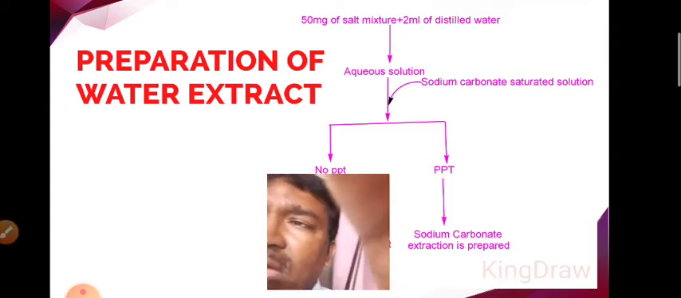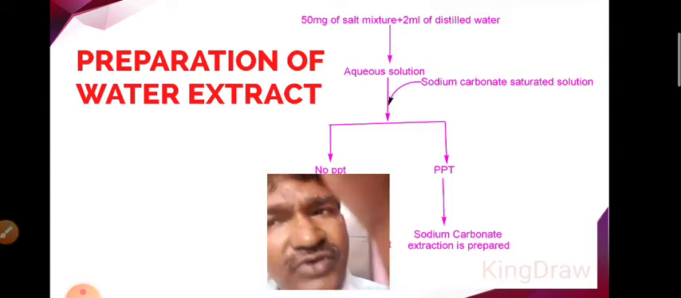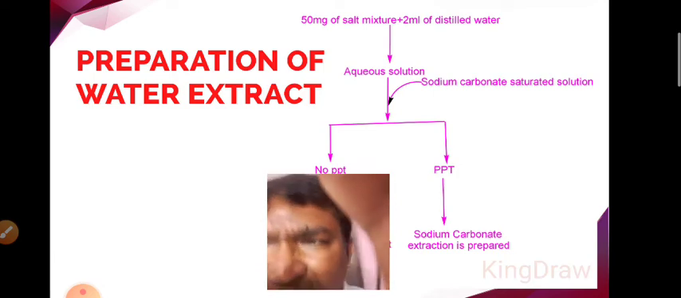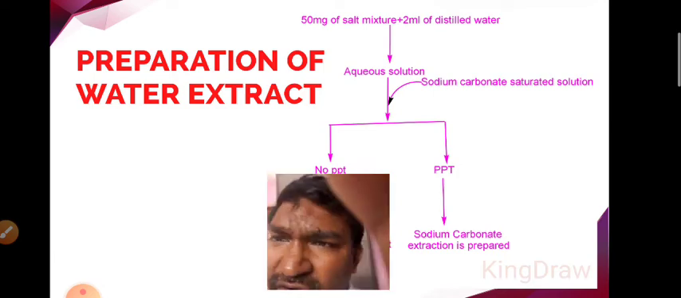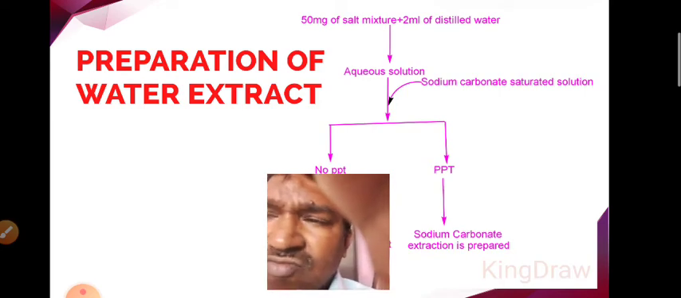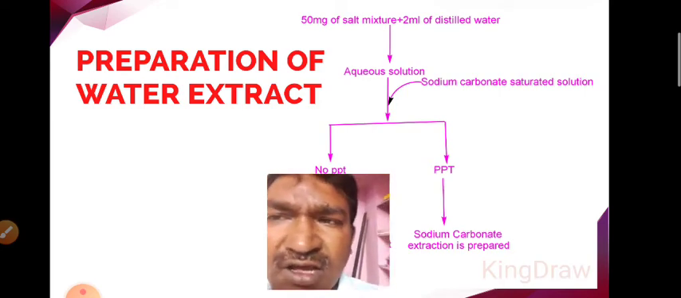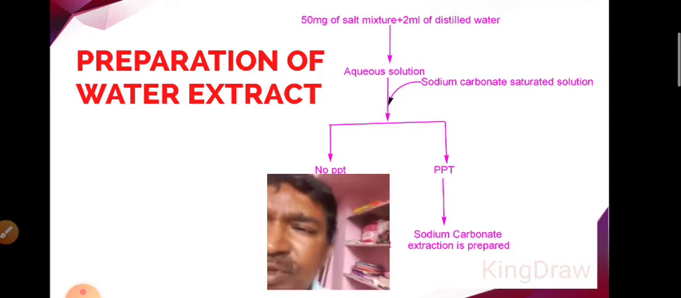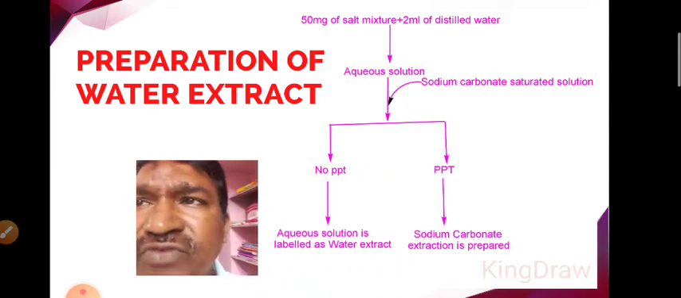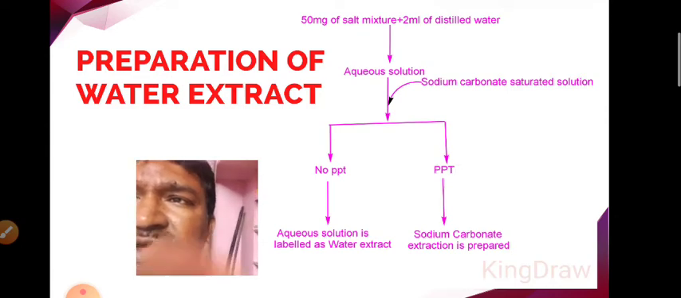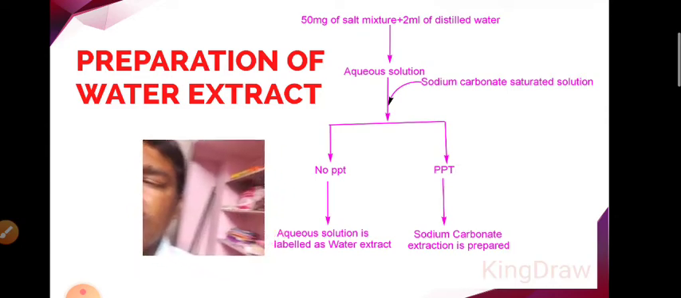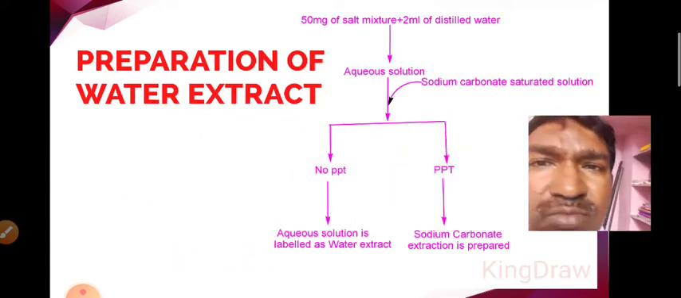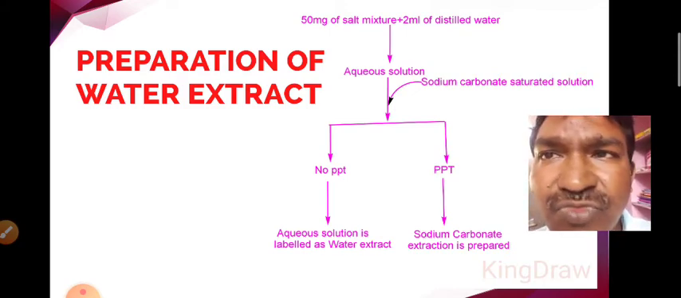Next, before going to the quantitative analysis, we have to make the salt mixture into the water extract or into the sodium extract. In order to prepare the water extract, we have to take 50 milligrams of the salt mixture and add 2 ml of distilled water. So we get the aqueous solution.